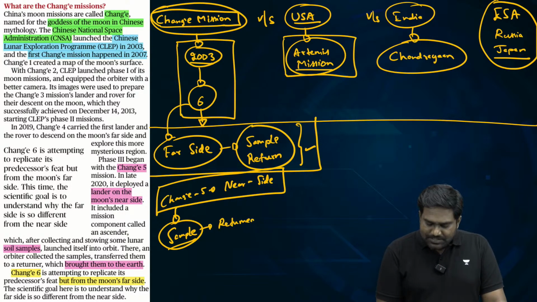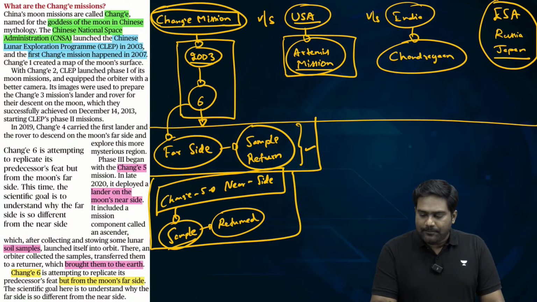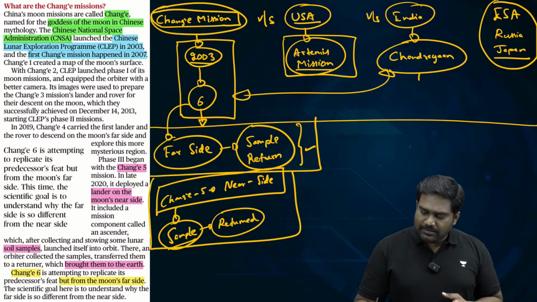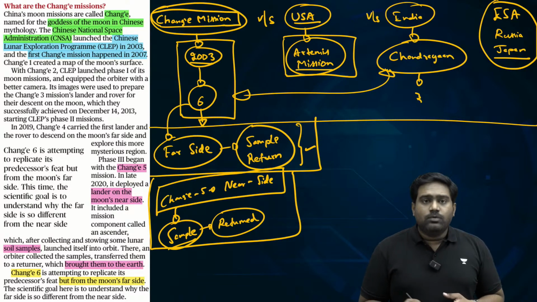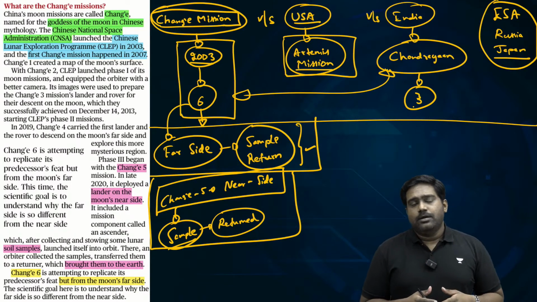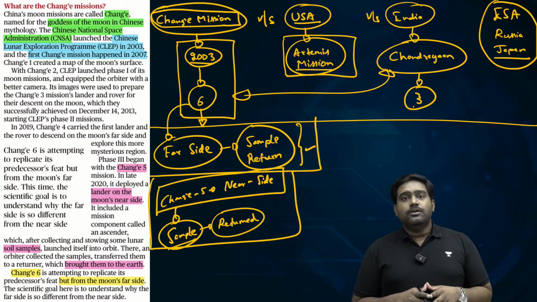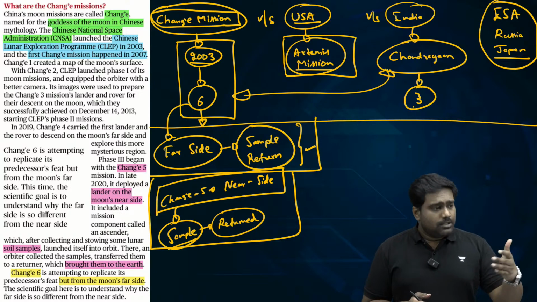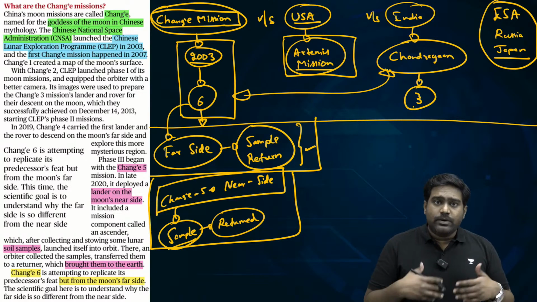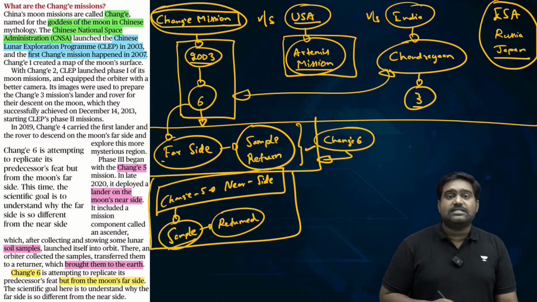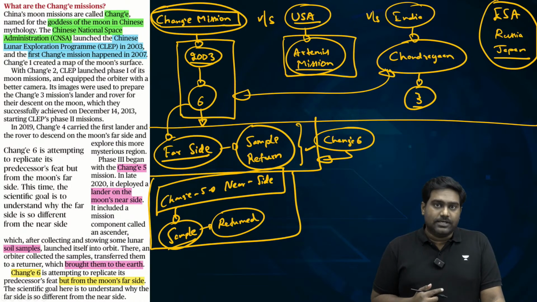So China is many steps ahead of India's Chandrayaan program. India has recently placed a lander and rover through Chandrayaan 3. So we are yet to collect samples and bring the samples back to Earth. In that regard, China is way ahead as far as its lunar program is concerned. In 2020, China not only succeeded in the Chang'e 5 mission to bring back lunar soil samples, but now it is attempting a much more ambitious mission under Chang'e 6, where it is collecting soil samples from the far side of the moon and returning the samples back to Earth.